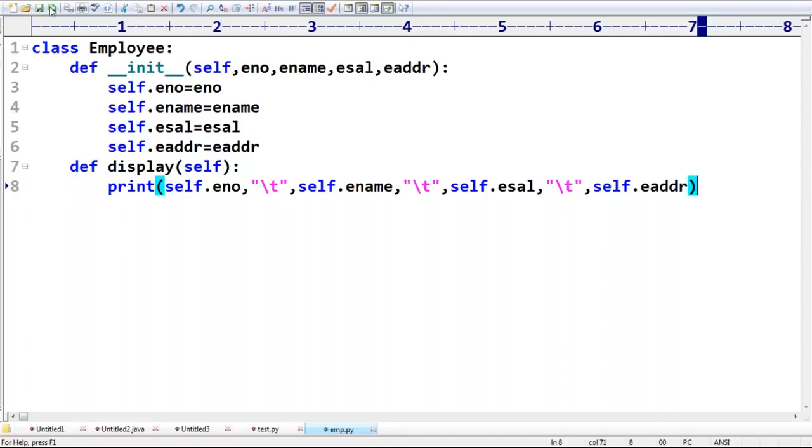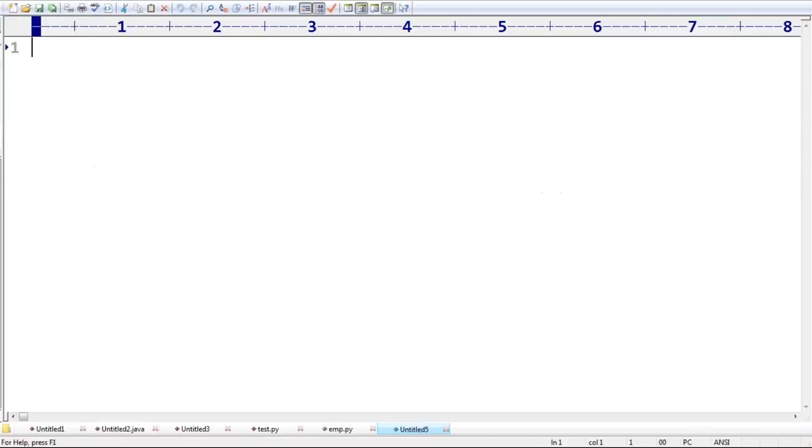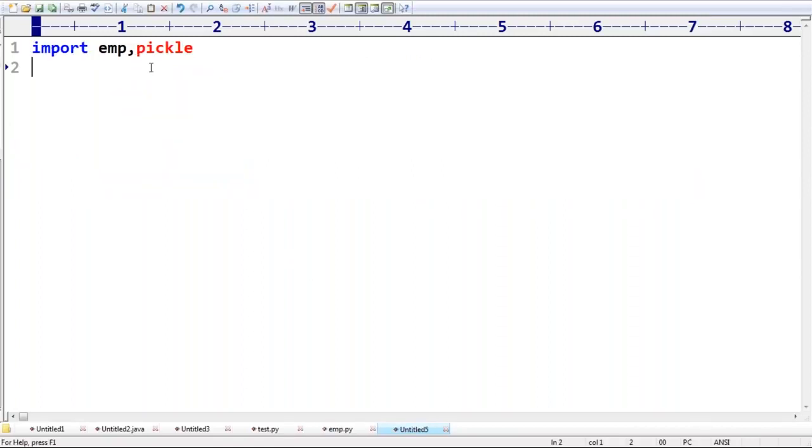Now let me take another file, a Python file, another module. What does this person have to do? Create employee objects and save employee objects to the file. That's my requirement, right? import emp. The emp module must be required, and then the pickle module must be required. So how many modules in total did I import? Because emp data is saved to a separate file, it becomes a module. Now in this I want to use it.